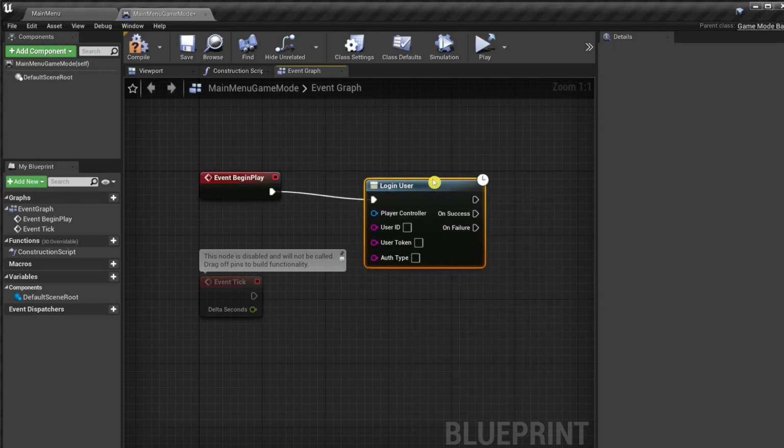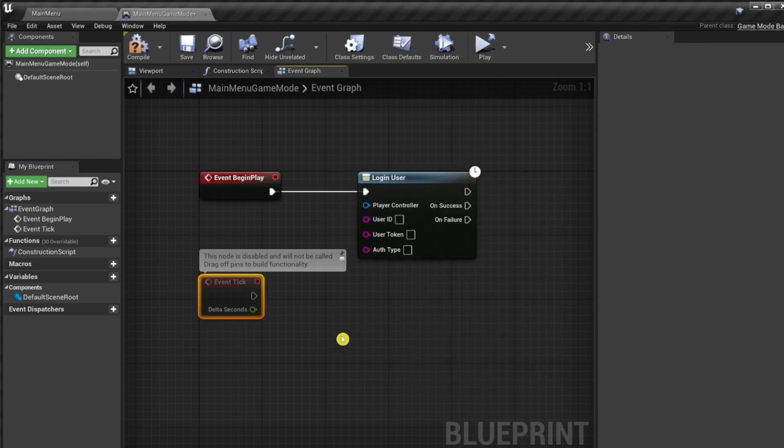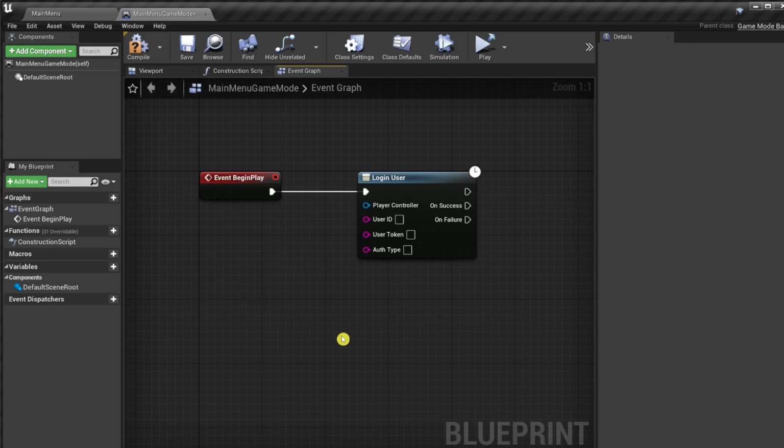This node is from the Advanced Sessions plugin. I've modified this node in the plugin and added a parameter called authType. This parameter usually needs to be provided for the online subsystem EOS. The authType tells the online subsystem which kind of authentication we are willing to use.